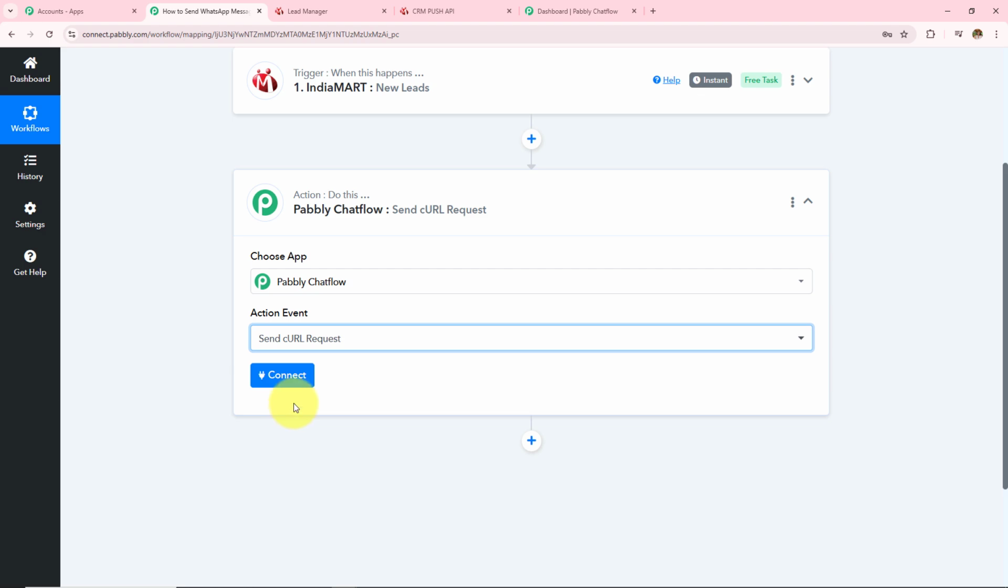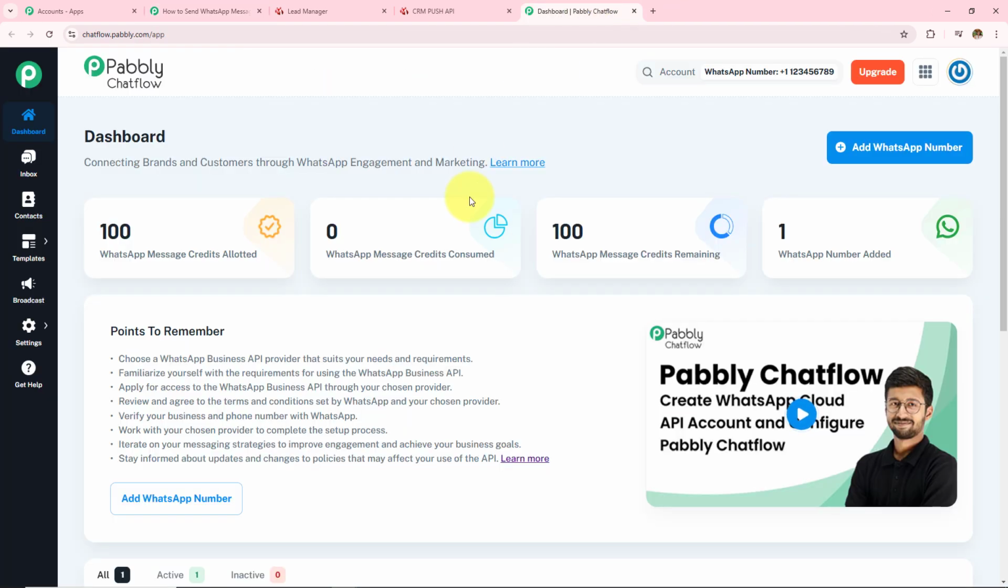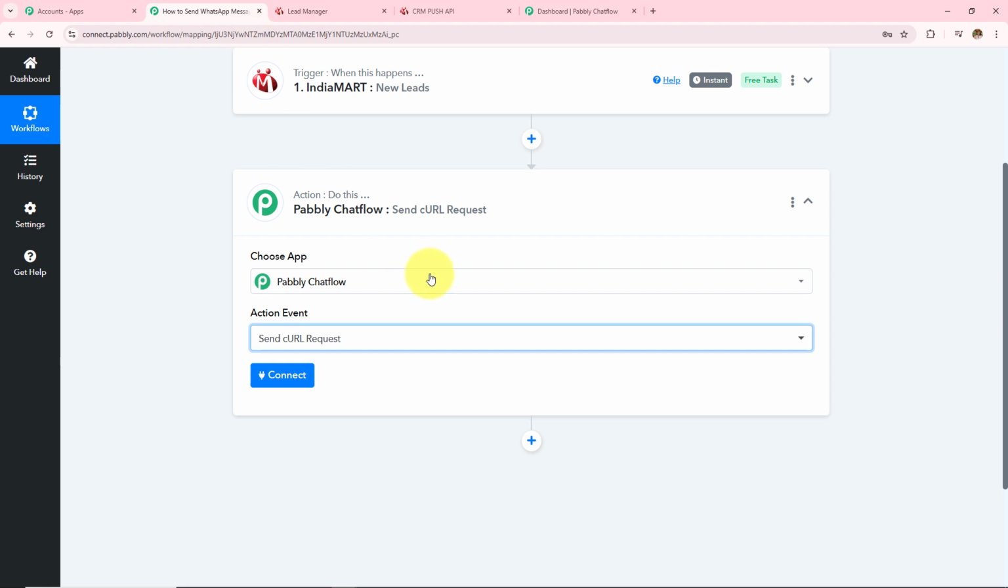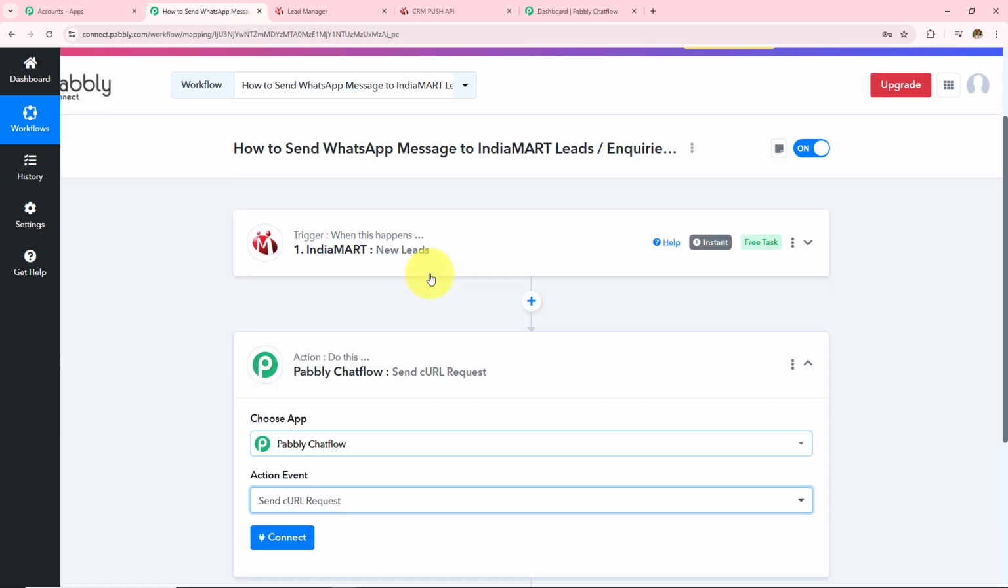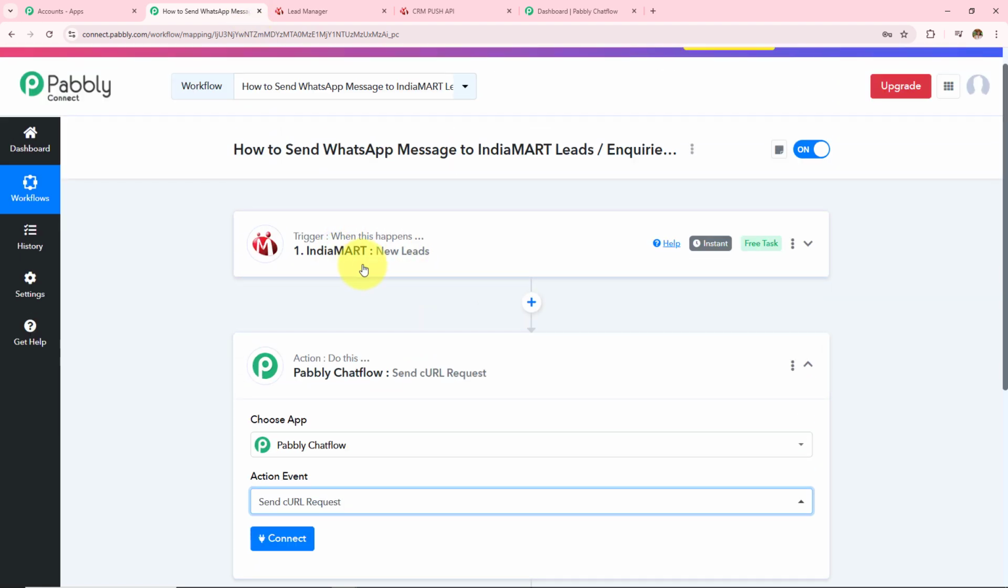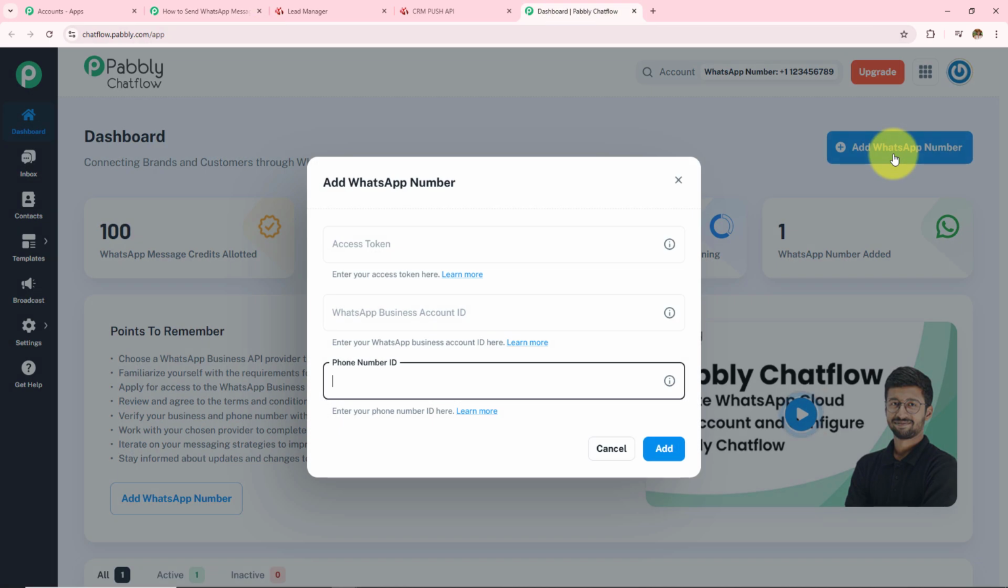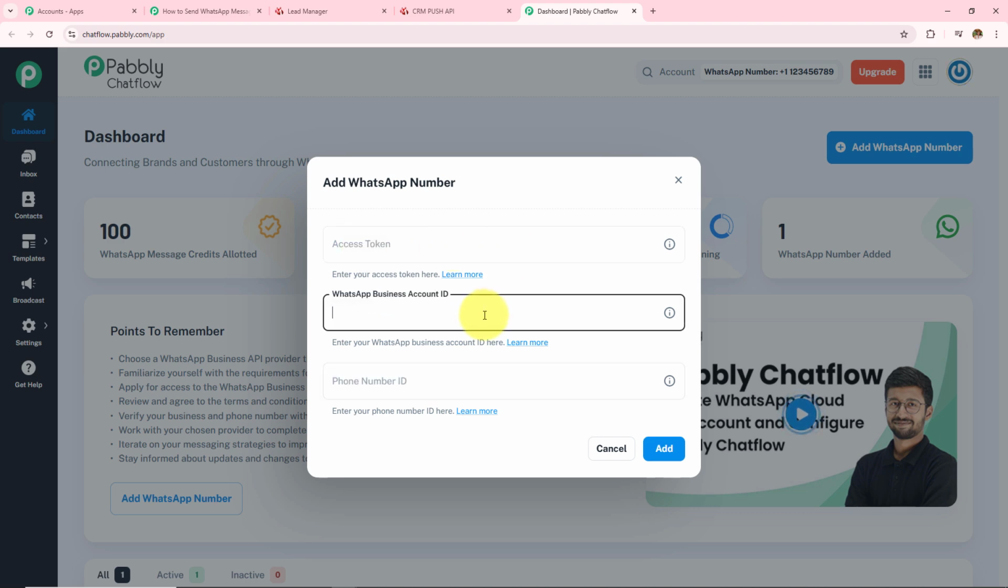Pabbly Chat Flow is a new product by Pabbly which will help businesses connect with their leads and customers. It automates messages on platforms like WhatsApp, and this will help to make the communication faster and more personal. So with the help of Pabbly Chat Flow, I am going to send automated WhatsApp messages to all my IndiaMart inquiries and leads. In order to send this automated WhatsApp message, we first have to connect our WhatsApp Cloud API account with our Pabbly Chat Flow account. And in order to do that, you simply have to add your WhatsApp number over here. You have to enter the access token, WhatsApp business account ID and the phone number ID.